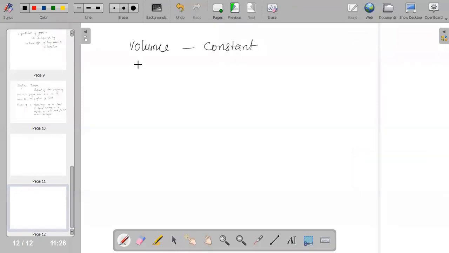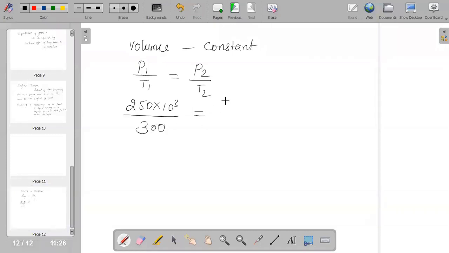So it's very simple to use the formula P1 by T1 equals P2 by T2. Substituting P1 as 250 into 10 to the power of 3 divided by T1, which is 300 Kelvin, equals 1 into 10 to the power of 6 divided by T2, which is the unknown value. If we cross multiply, we get T2 equal to 1200 Kelvin.